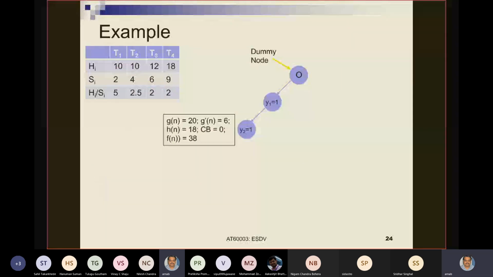So next, after I have done y1 equals 1, and because I have this LIFO structure, I will get to y2 equals 1. That will be extracted out of the stack. So I will first extract the dummy node and then insert y1 equals 1 and y1 equals 0, extract y1 equals 1, then insert y2 equals 1 and y2 equals 0, extract y2 equals 1. So after I have extracted y2 equals 1, what do I have? Gn equals 20 because I have already allocated.